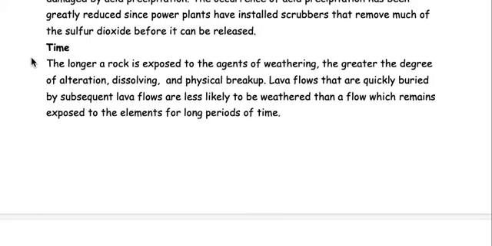Time. The longer a rock is exposed to the agents of weathering, the greater the degree of alteration, dissolving, and physical breakup. So that means the more it's exposed to the air and atmosphere, the faster it will break down. Lava flows that are quickly buried by subsequent lava flows are less likely to be weathered than a flow which remains exposed to the elements for long periods of time.